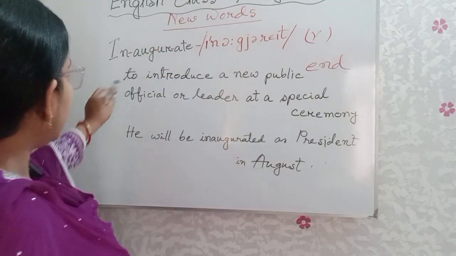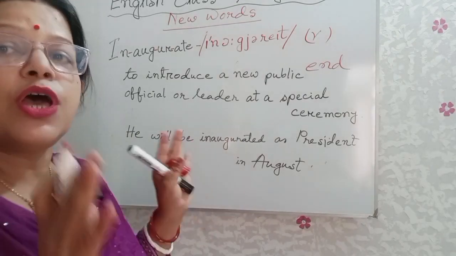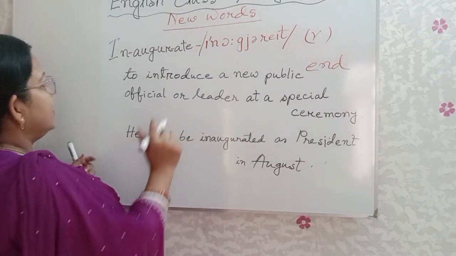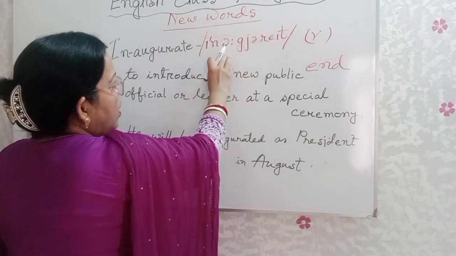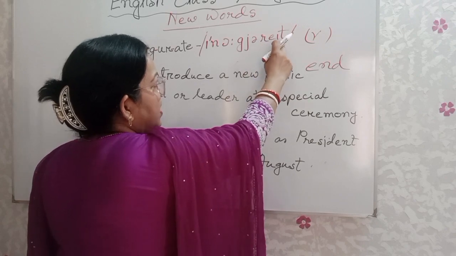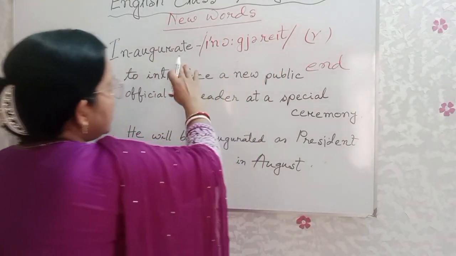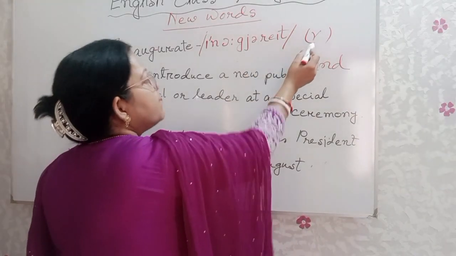INAUGURATE. Okay? 1, 2, 3. 3 hyphen, that means 4 division, 4 syllable. Polysyllable. Okay? How to pronounce it? Ina, o, ga, ya, ra, a, ta. This one diphthong. Okay? Inaugurate. Inaugurate. Okay? It is used as verb.